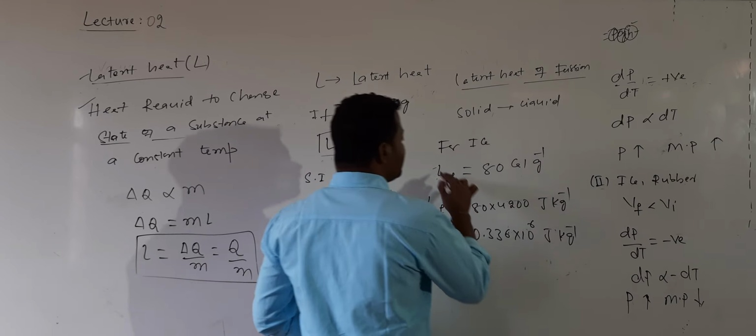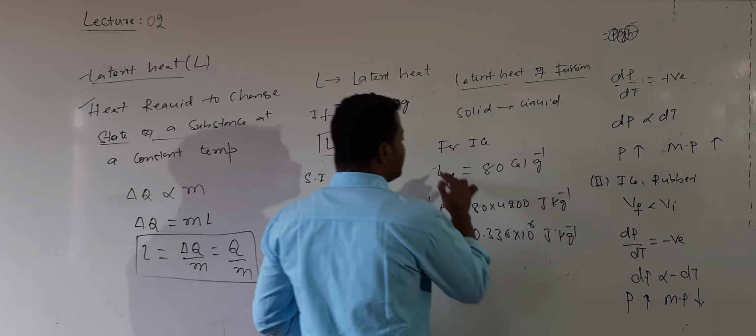After latent heat of fusion, the next one is latent heat of vaporization. It is the amount of heat required to convert a liquid into vapor at a constant temperature.